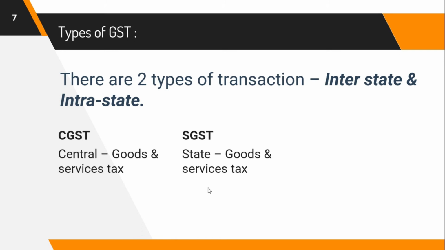So according to these two transactions, there are three types of GST: CGST, SGST, and IGST. CGST stands for Central Goods and Services Tax. SGST stands for State Goods and Services Tax. So let's say the GST rate for the product is 18%. When you do an intra-state transaction, that is within your state, the 18% GST will be divided into two halves: CGST 9% and SGST 9%. The CGST 9% will be collected by the central government and the SGST 9% will be collected by the state government. CGST 9% plus SGST 9% will be equal to 18%.